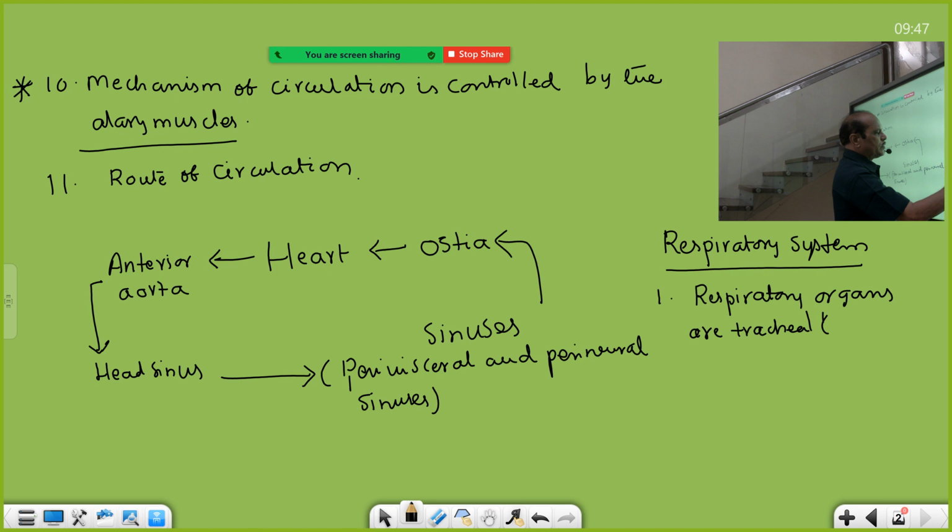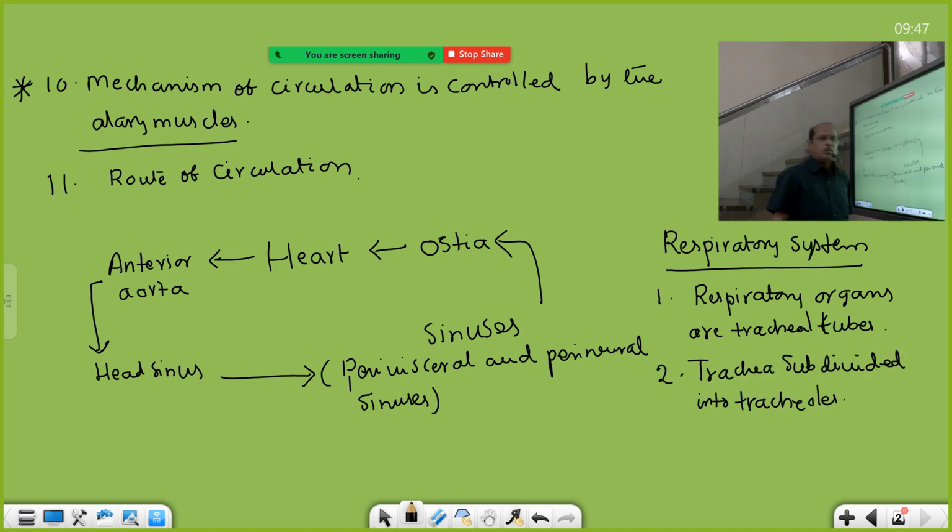In the Academy Intermediate book, a very complicated diagram is given. If you see the paragraph on the right side, you can see that. The trachea are formed from the respiratory openings called spiracles.